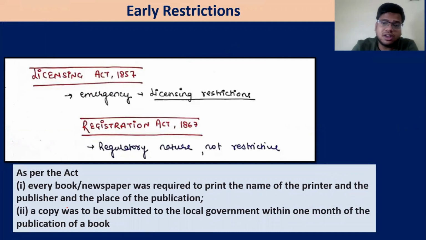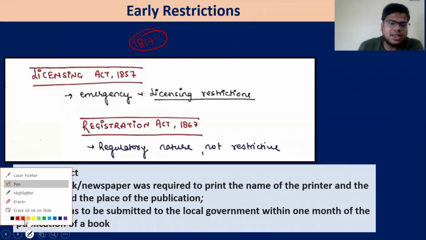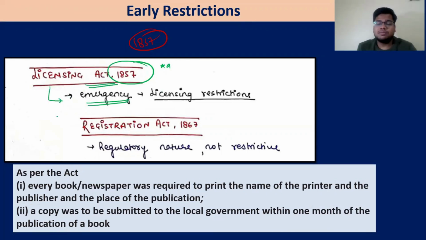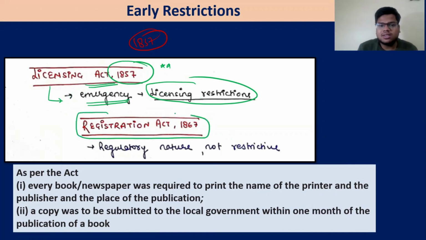Then, as you can imagine, the revolt of 1857 happened. The Licensing Act of 1857 came into being. During 1857, some emergency powers were given to restrict the press through licensing. Then again, the Registration Act of 1867 came.